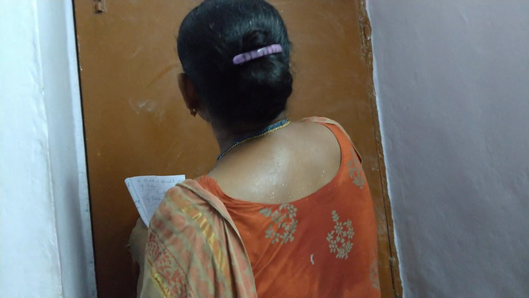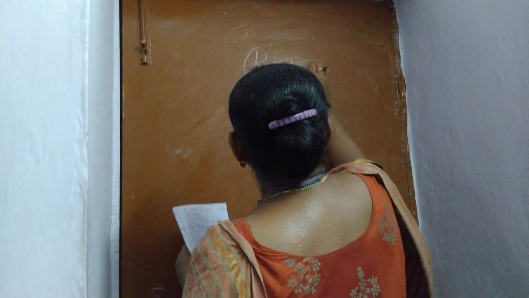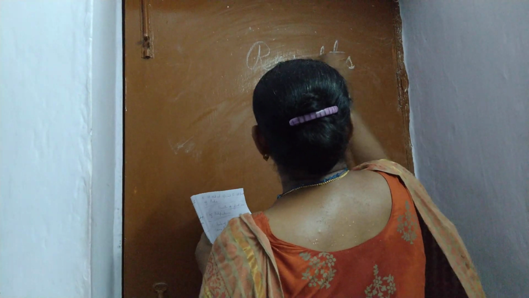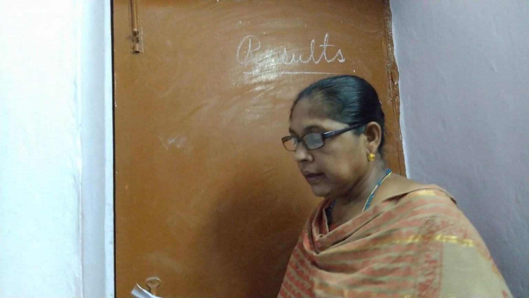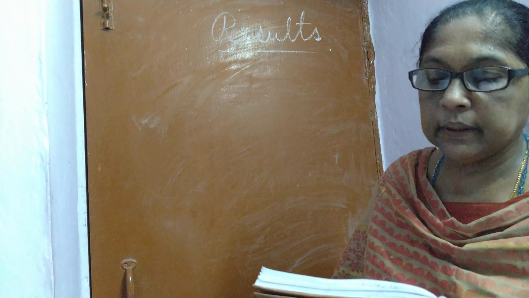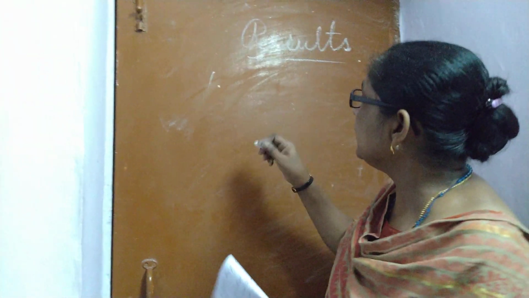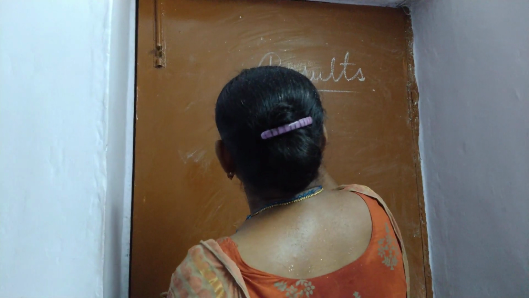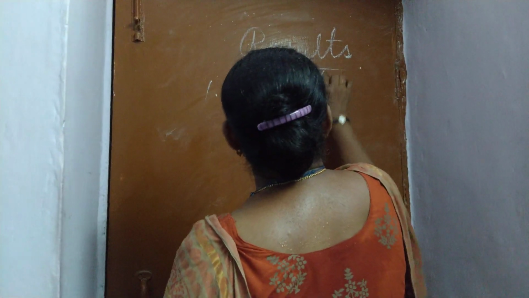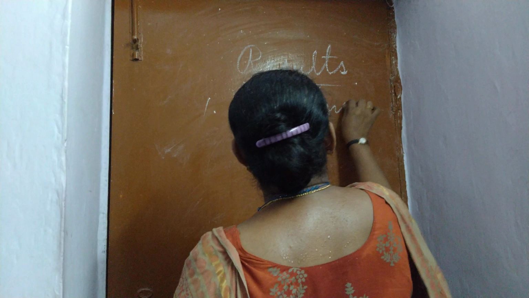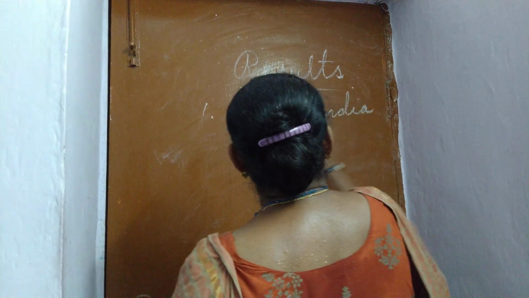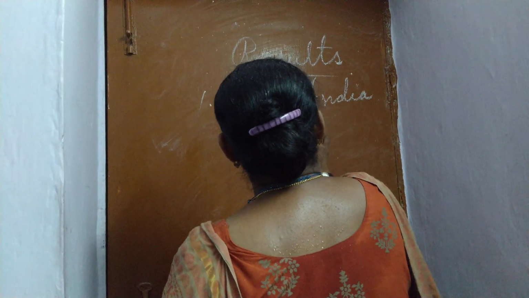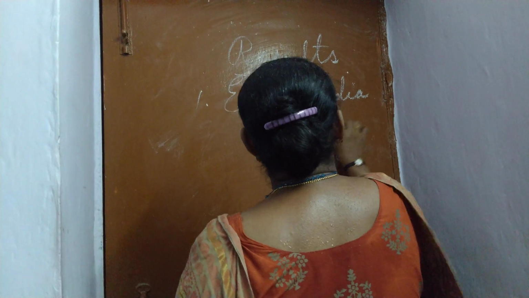Now, the next one is results of First War of Independence. What were the results of First War of Independence? The rule of East India Company came to an end.